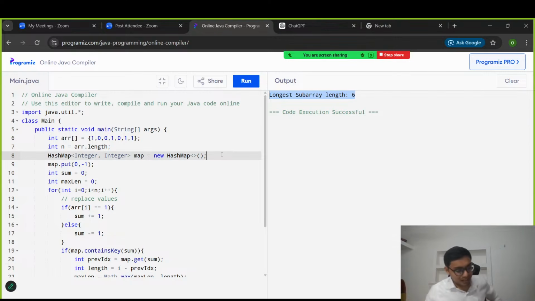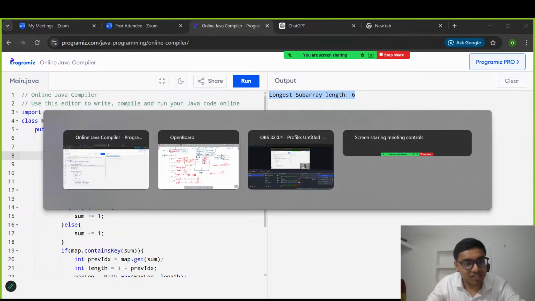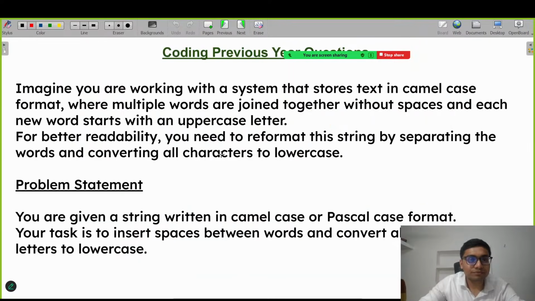What about the space complexity? Just do let me know. Yes, space is also order of n because we are using map. Fine, everyone. Let's move to the next problem.